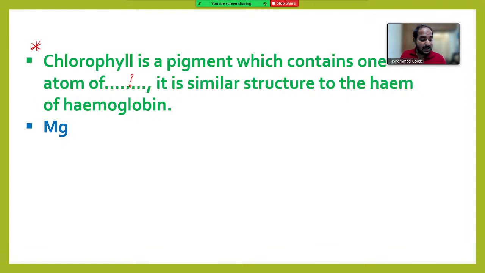Magnesium. Then my second question is, it is similar to the structure of heme of hemoglobin. What does this heme consist of? Which element is present in heme?